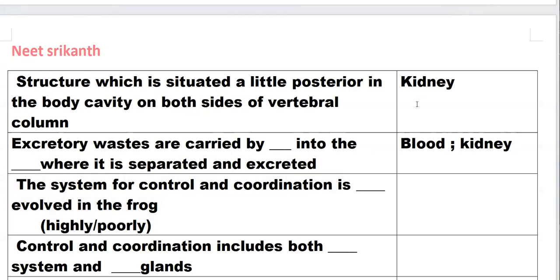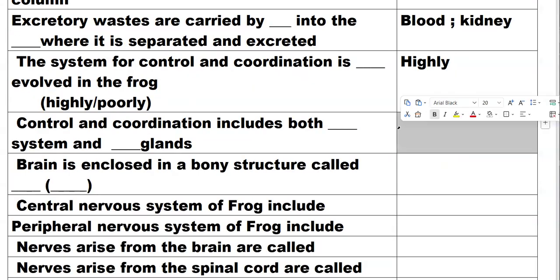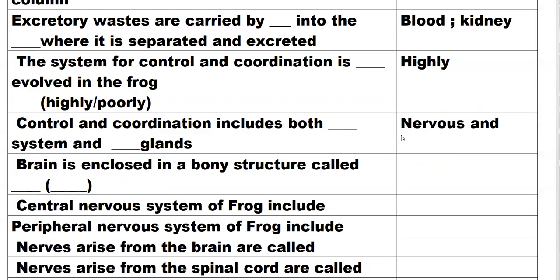The system for control and coordination is highly evolved in the frog. Control and coordination include both the nervous system and the endocrine system.